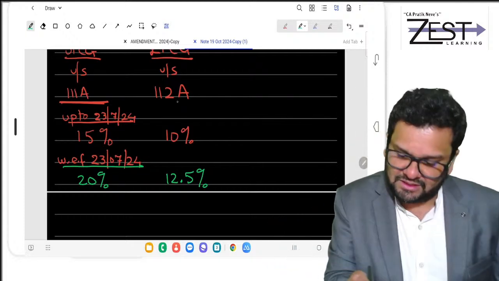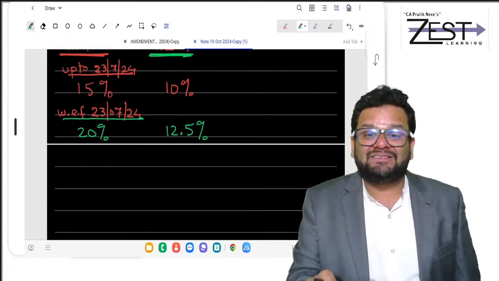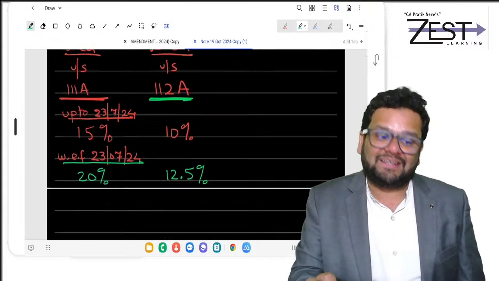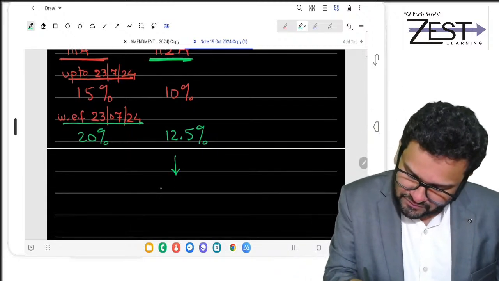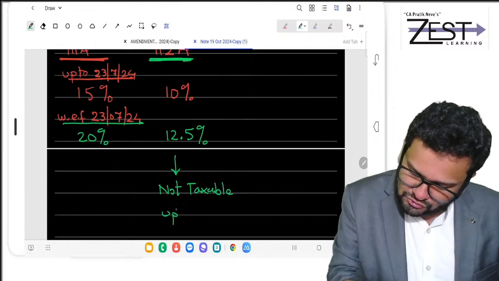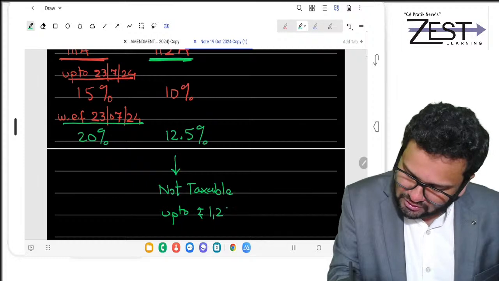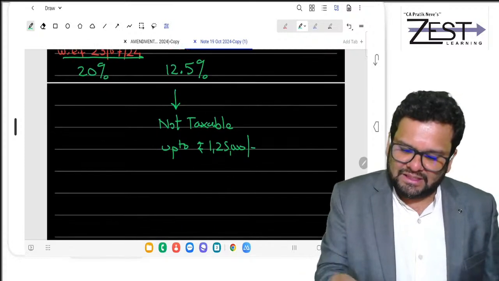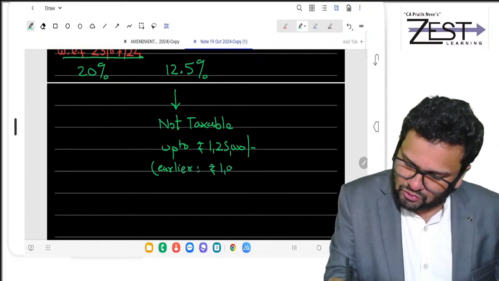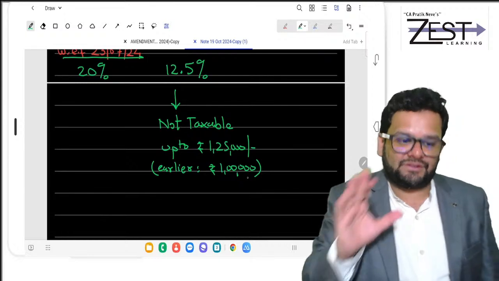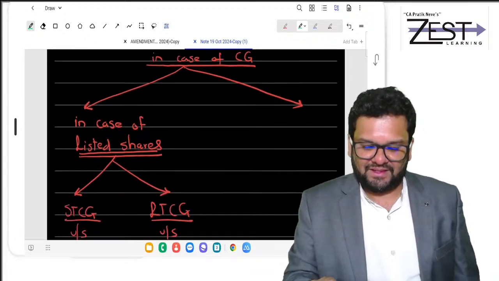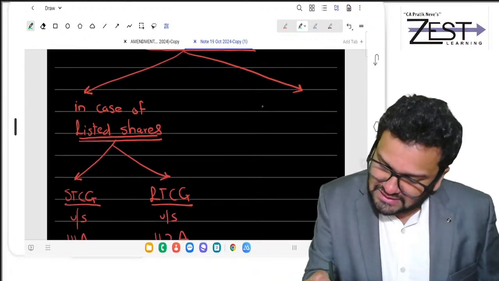Did you all understand? Only a small relief in case of LTCG. That relief is that it is not taxable up to the first rupees 1,25,000. Earlier this limit was 1 lakh. So it has been increased. Clear?